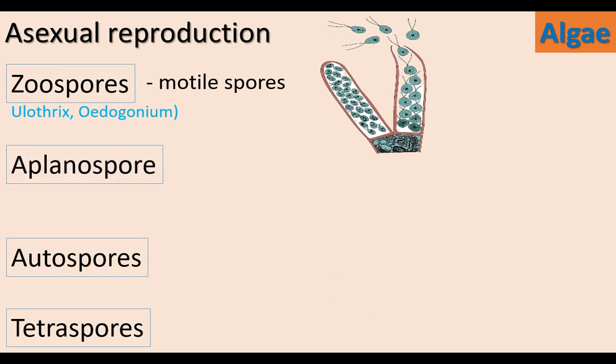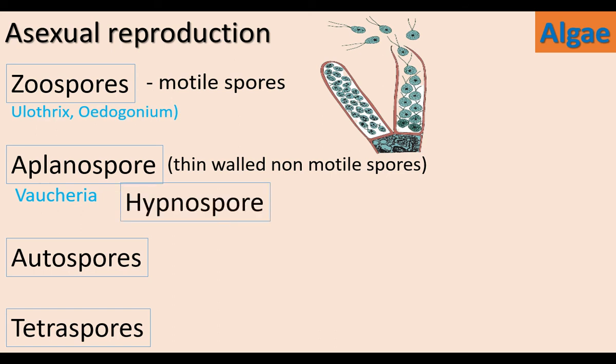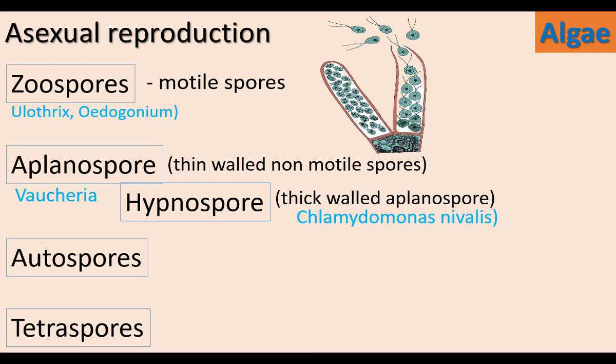Aplanospores are non-motile spores, but they are thin-walled spores. The thin-walled non-motile spores are aplanospores. Another form of aplanospore is thick-walled, that is hypnospore. Aplanospore is produced by Vaucheria. Hypnospore is produced by Chlamydomonas nivalis. Chlamydomonas nivalis lives in extreme conditions. It grows on ice. It produces thick-walled aplanospores. The thick-walled aplanospores are hypnospores.